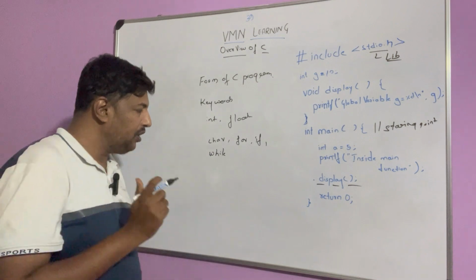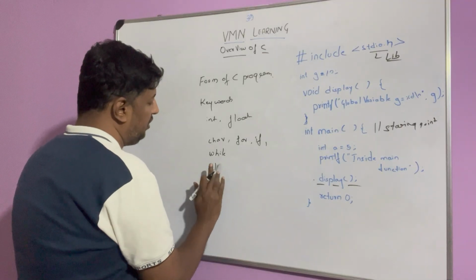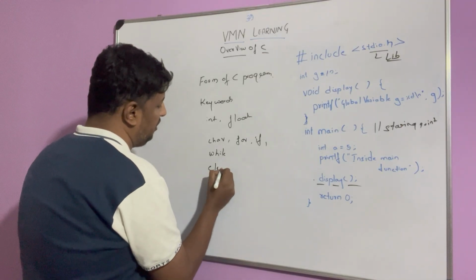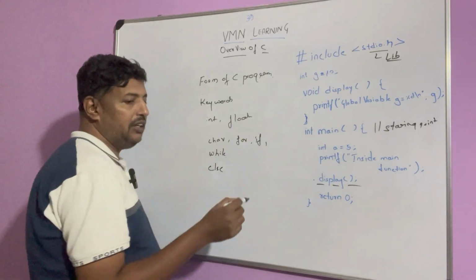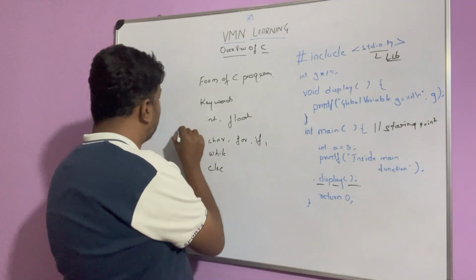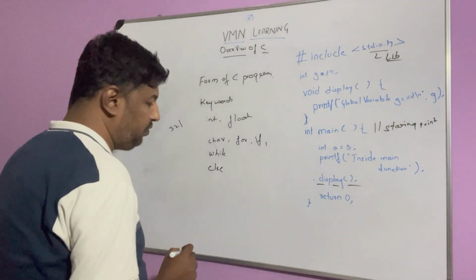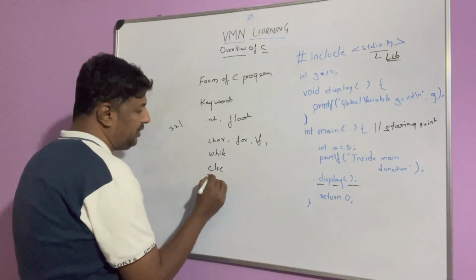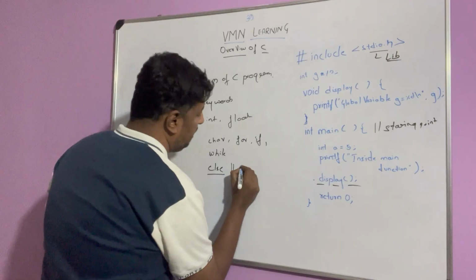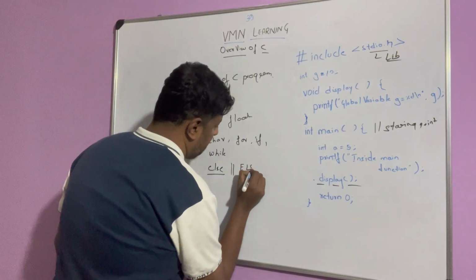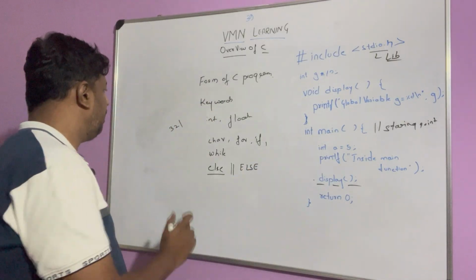So we have while, we have else, which is also a keyword. So many keywords are there. 32 keywords are defined and they are case sensitive. So for example, let's take this else. This else is different from this else. Both are interpreted differently. Okay.